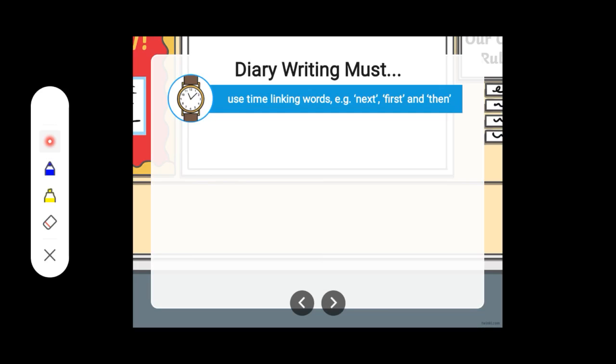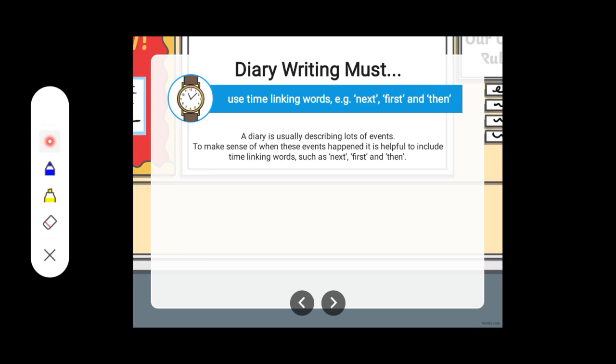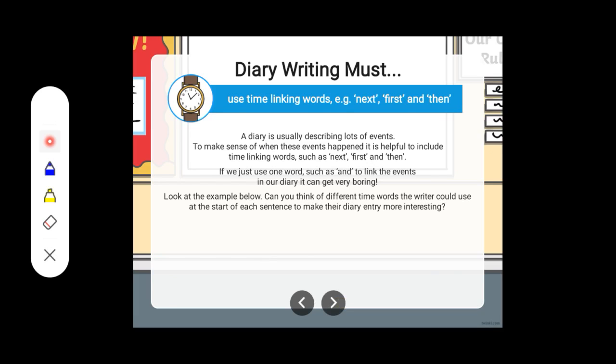Next point is you have to use time linking words such as next, first, then. A diary is usually describing lots of events. To make sense of when these events happen, it is helpful to include time linking words such as next, first, and then. If we just use one word such as and to link the events in our diary, it can get very boring, right? So let us see how we have to include.